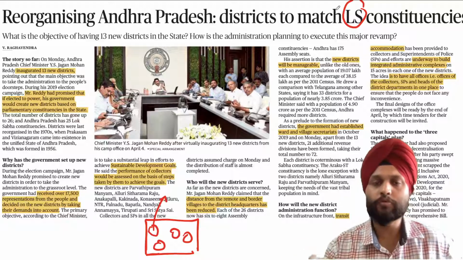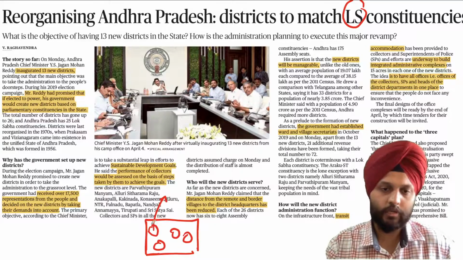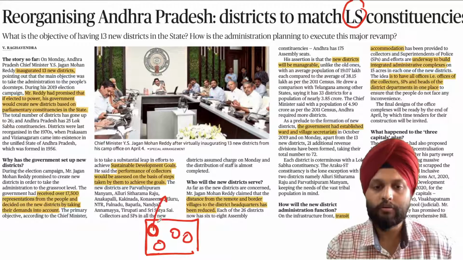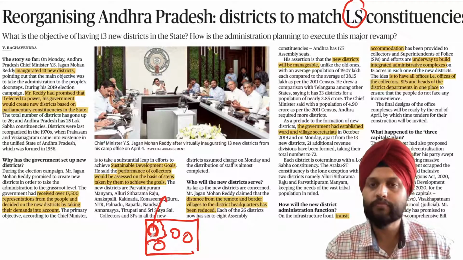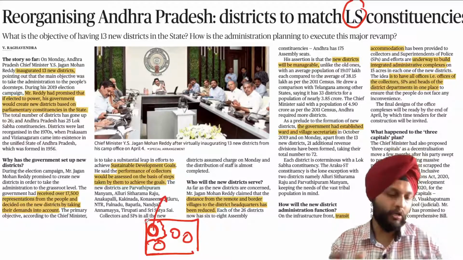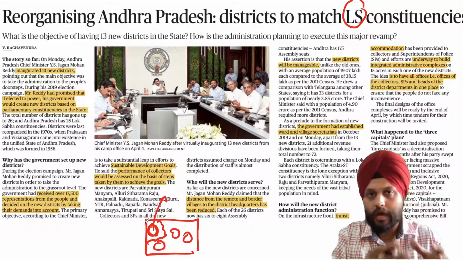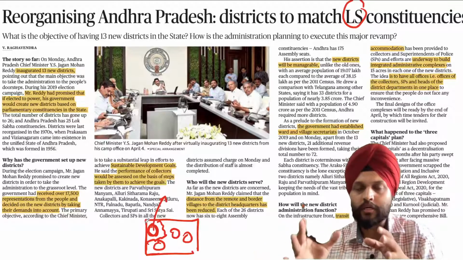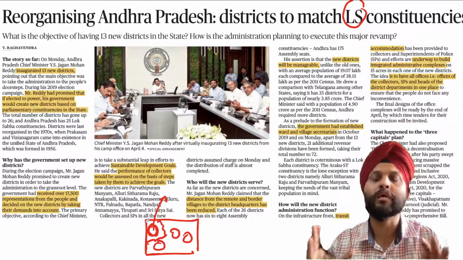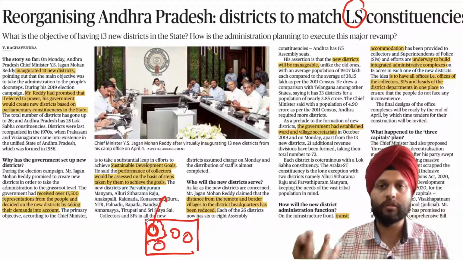Now many a time what we would see is that these are the Lok Sabha constituencies, while the districts may be like this. It is not necessary that the Lok Sabha constituency and the jurisdiction of the district may be the same.